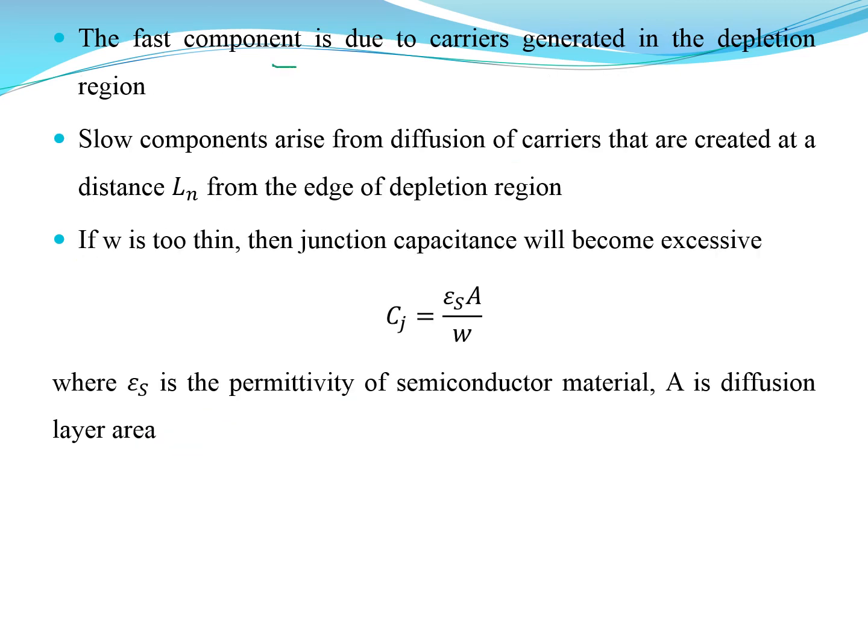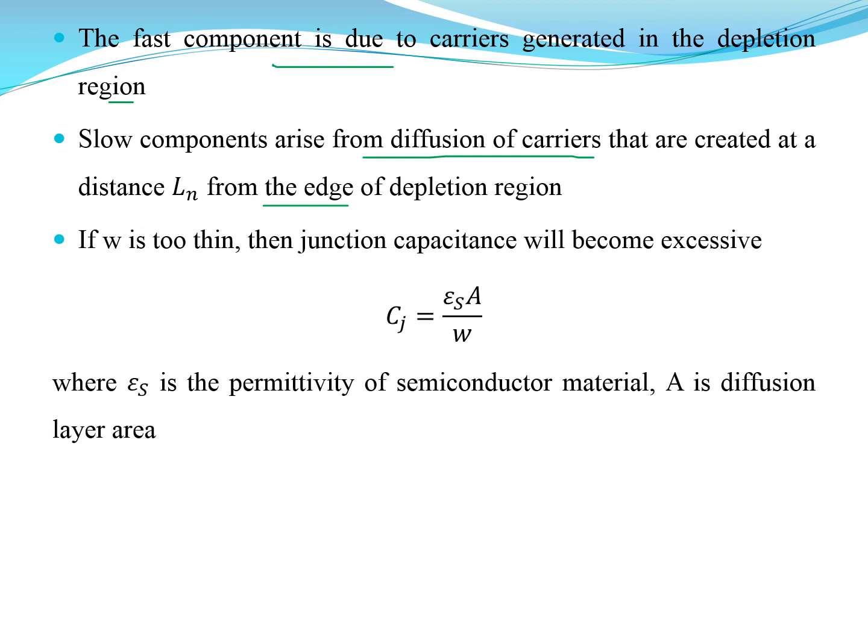So the fast component is due to the carriers which are generated in the depletion region, and slow components are from the diffusion of carriers that are created outside the depletion region. So that is what we are supposed to see, the fast components and slower components which are giving us 50% optical power and 100% optical power.